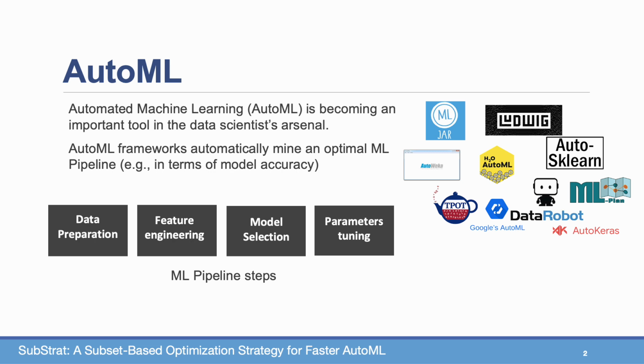Such a framework mines ML configurations that contain data preparation steps, feature engineering, model selection, and parameter tuning, and finds an optimal pipeline with respect to some metric such as accuracy, F1, precision, recall, or any other user-provided metric.